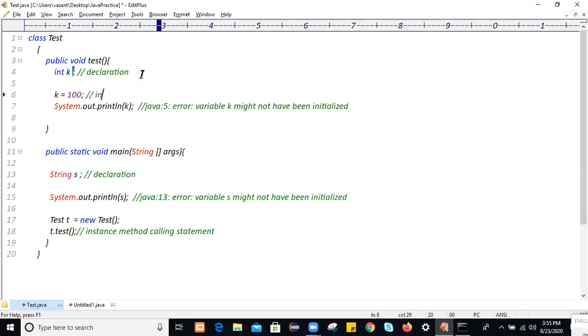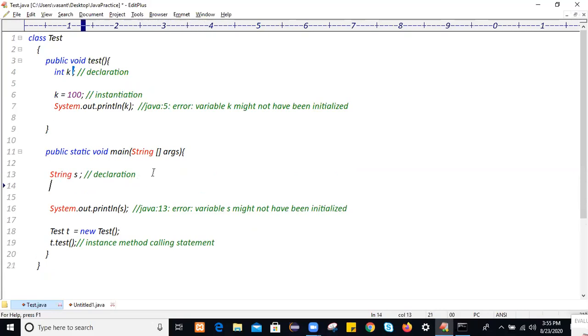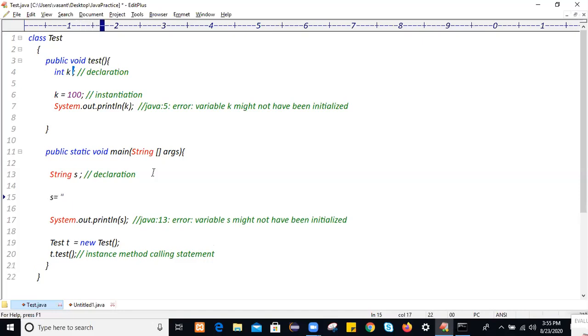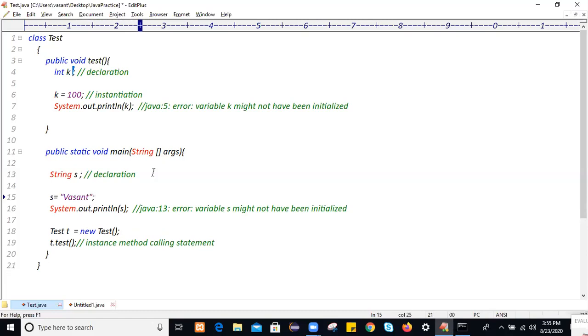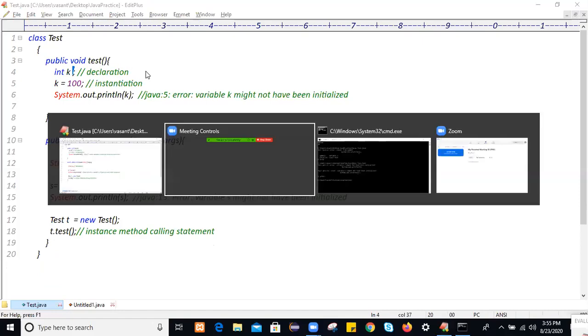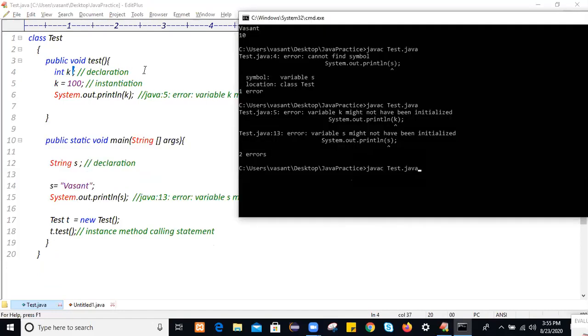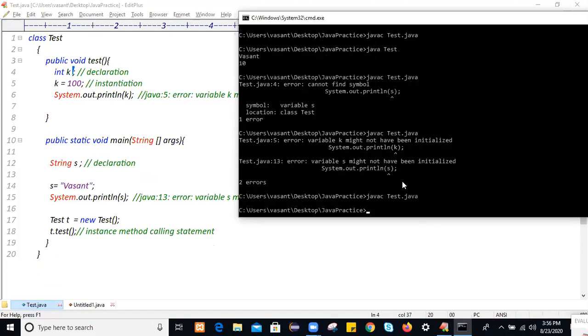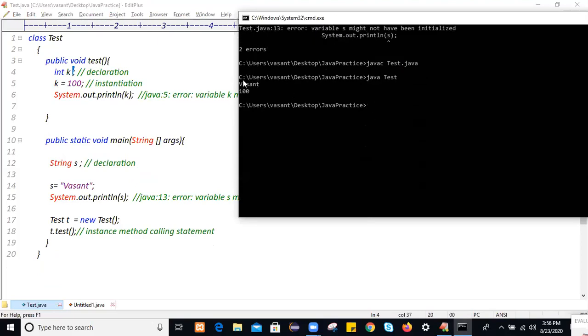This is called instantiation. Here also, before using it, I will initialize this local variable with some value. If we initialize a local variable before using or accessing it, then we will not get any compilation error. Simply it will compile. Let me compile with javac Test.java, and to run it just use the java Test command. You see, the version and 100 get displayed.